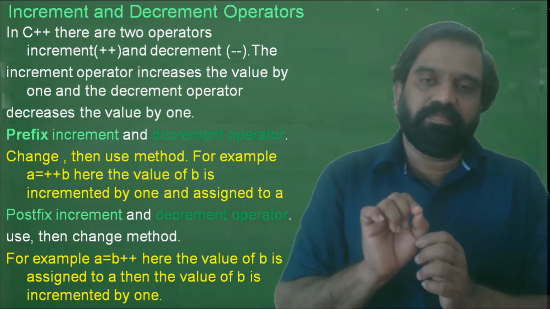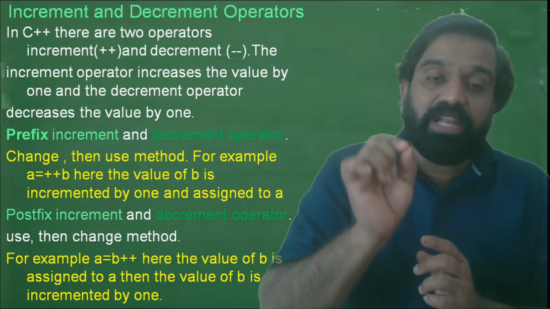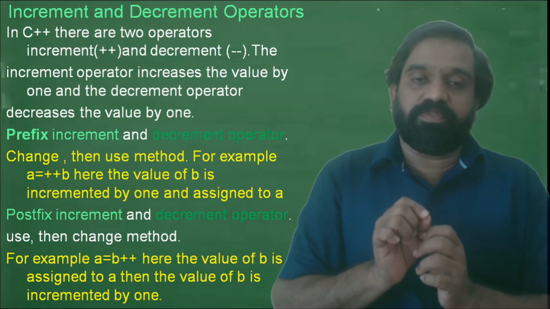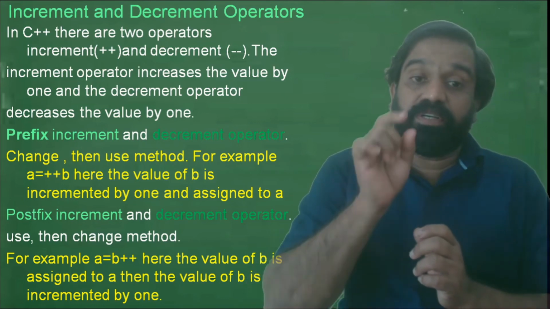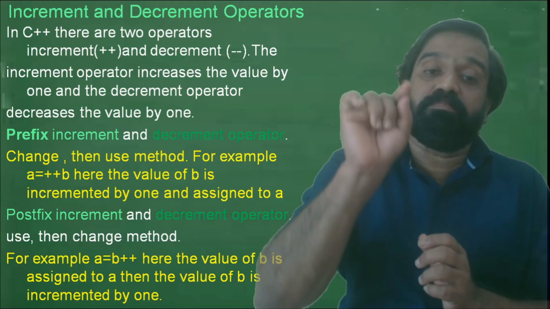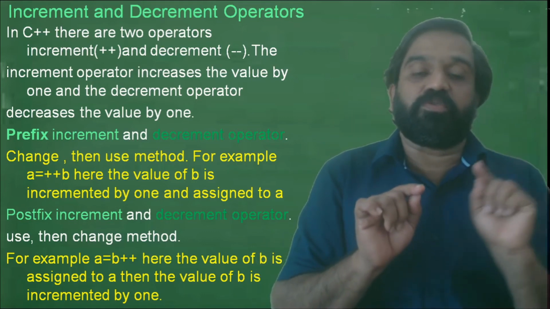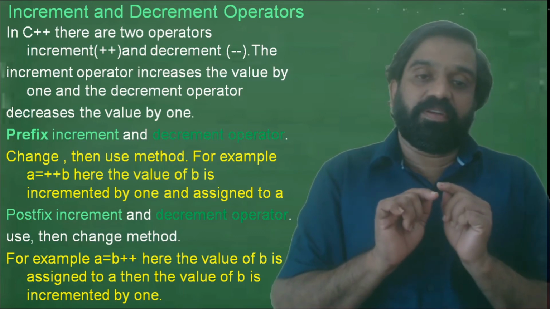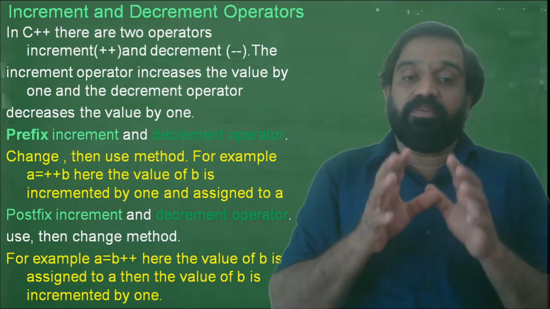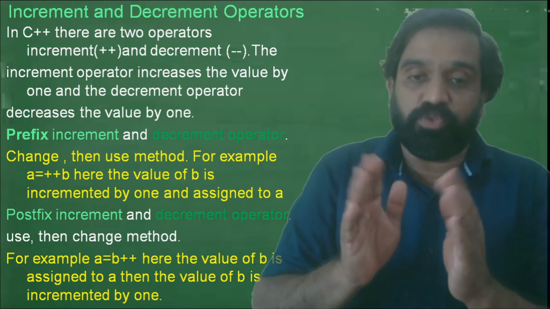At that time, first of all the value of b will be changed. b will become 6. Thereafter the value 6 will be stored in a. Could you understand that? It uses the rule change then use.